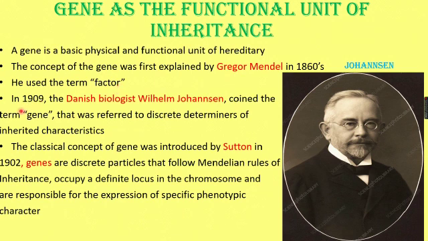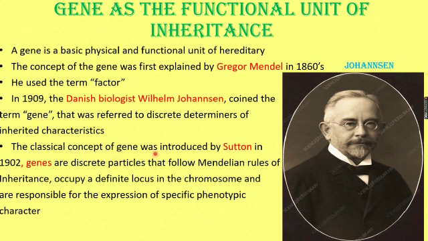Next, in 1909, the Danish biologist Wilhelm Johannsen coined the term gene. It was referred to as discrete, separate determinants of inherited characteristics, and those particles he called genes.